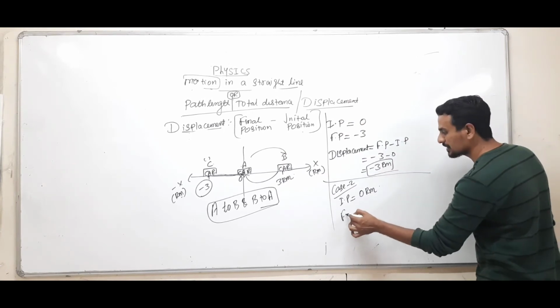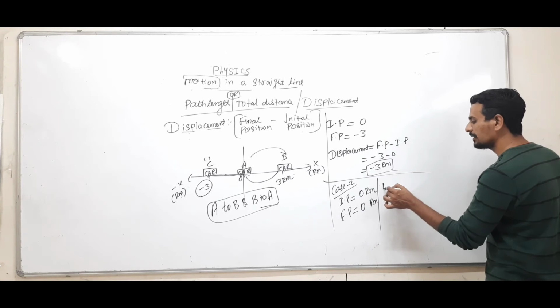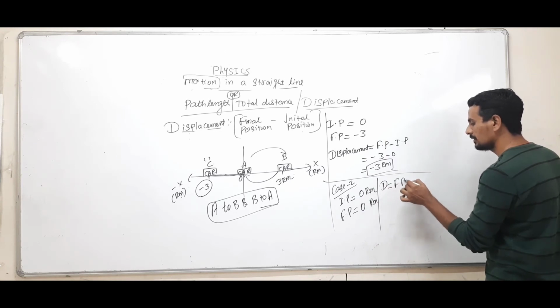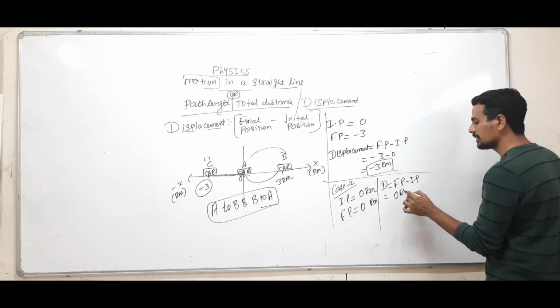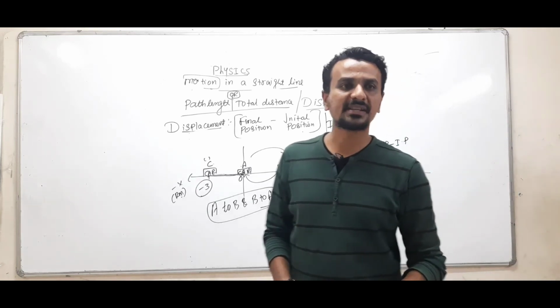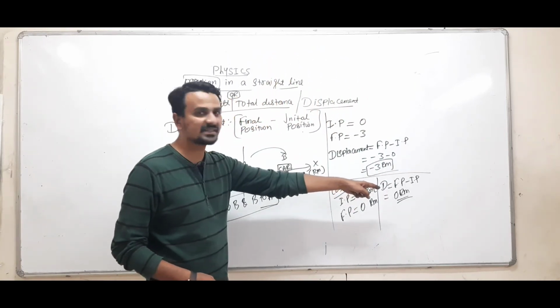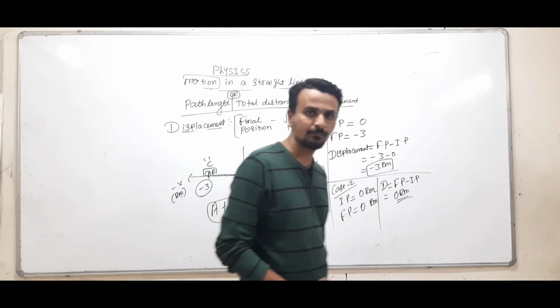So the final position is again 0. So now what is the displacement? Same initial and final positions, your answer will be 0. Done? Right? So in this case, displacement comes out to be 0, and in the earlier case, displacement was negative.